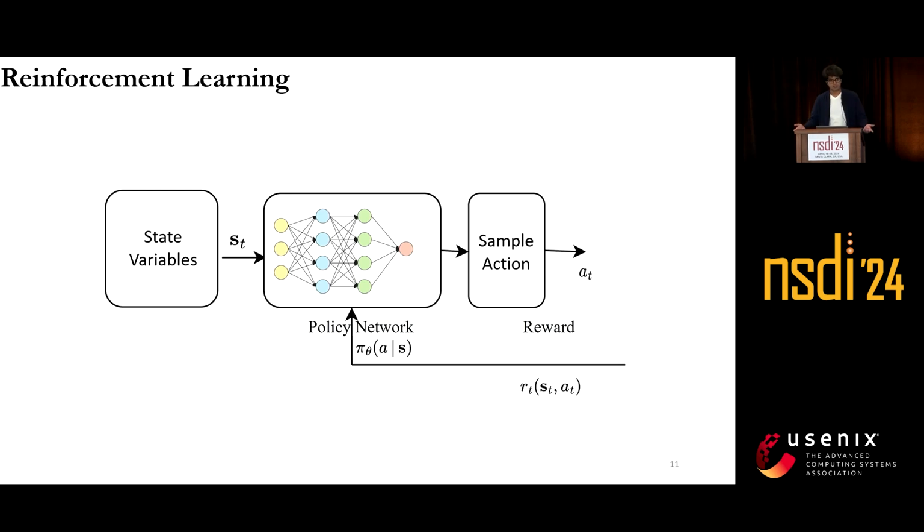Reinforcement learning falls under unsupervised learning, where there is an RL agent. It observes the environment using some state variables. It performs a sample action, which creates some change in the environment. It gets some feedback, and based off of that, it updates its policy function so that it can perform future actions that can lead to more rewards.